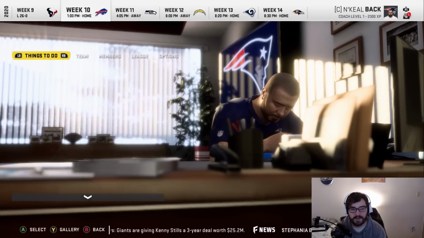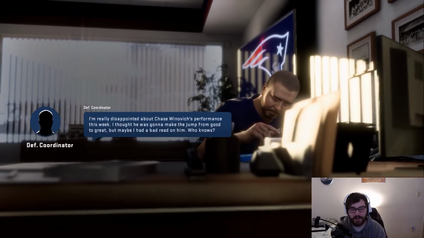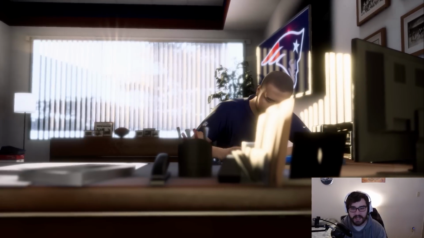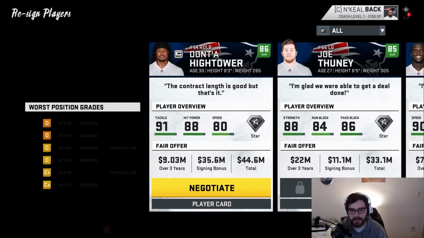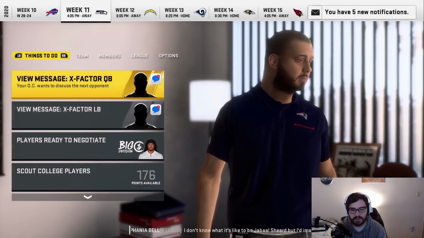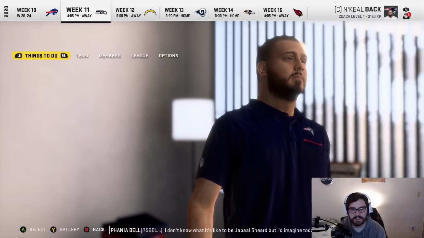Let's also check out this breakout player challenge. Did it happen? No, it did not. I didn't think it would. That usually doesn't happen in simulation, but it's okay. Joe Thuney is coming back to the team as well, and I still have to figure out this whole thing with Dont'a Hightower. I'm just going to wait till the end of the season and give him a really bad contract, and hopefully he just goes into free agency so we can tag him.